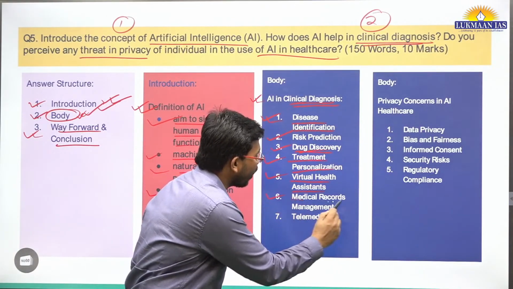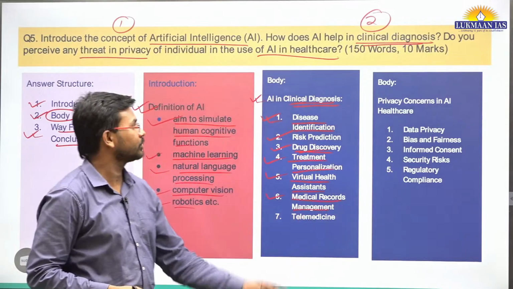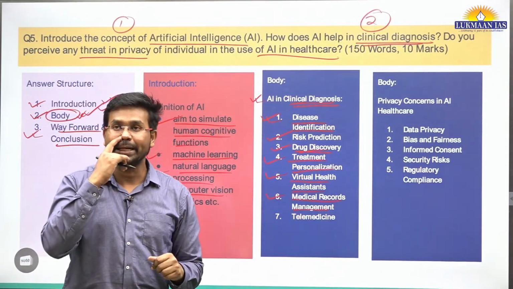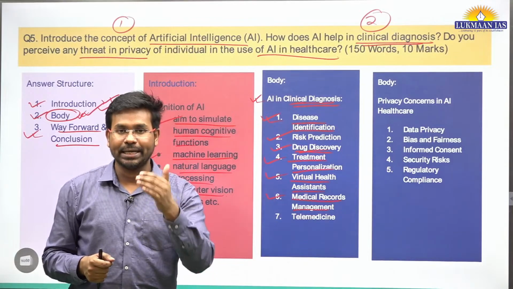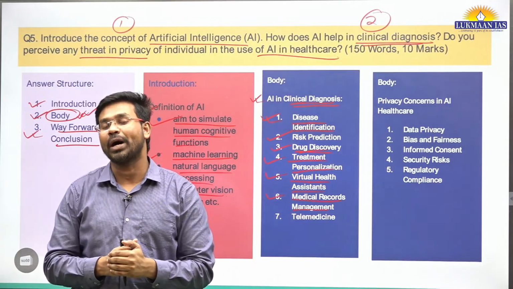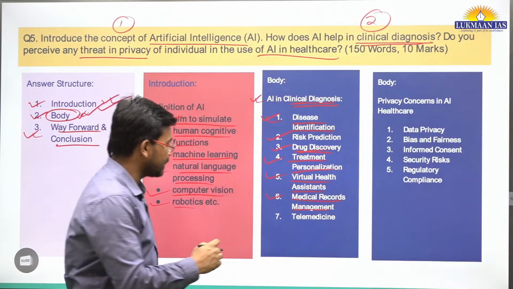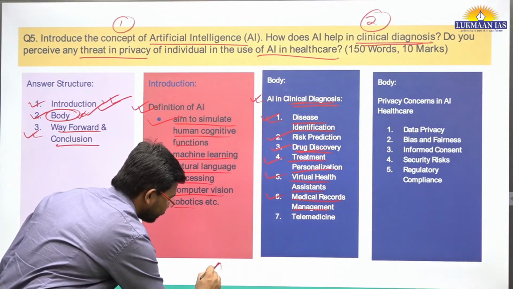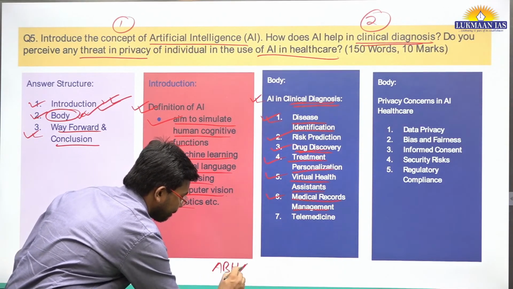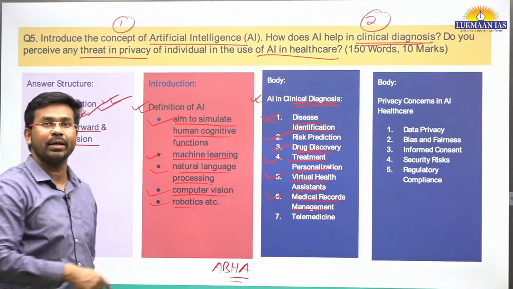So medical record management can be done in clinical diagnosis. Nowadays the government of India has come up with one system which is known as ABHA. I hope it is visible to the lower part.